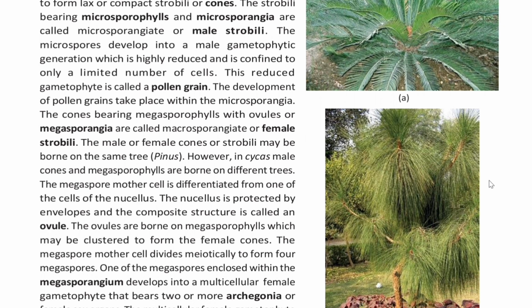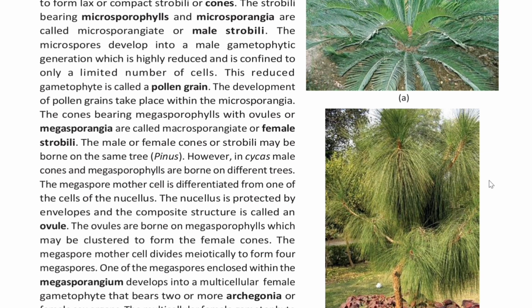The megaspore mother cell is differentiated from one of the cells of the nucellus. The nucellus is protected by envelopes and the composite structure is called an ovule. The ovules are borne on megasporophylls, which may be clustered to form female cones. The megaspore mother cell divides meiotically to form four megaspores.